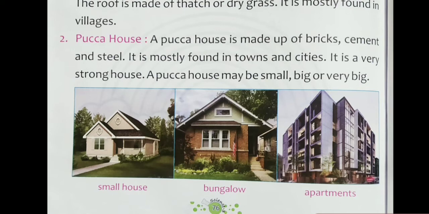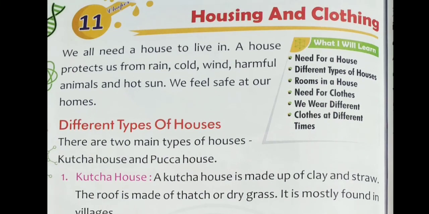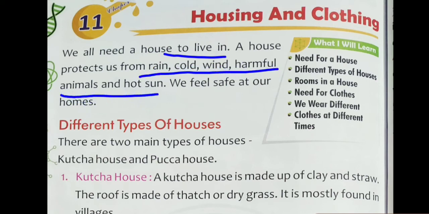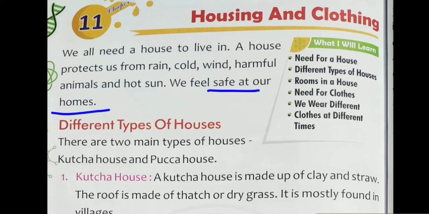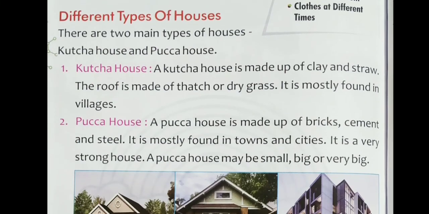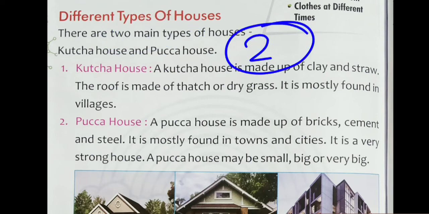So let's revise what I taught you. Children, first we learnt why we need a house. We need a house to live, and a house protects us from rain, cold, wind, harmful animals and the hot sun, and we feel safe at our home. After that, we learned different types of house. There are two main types: kacha house and pakka house.